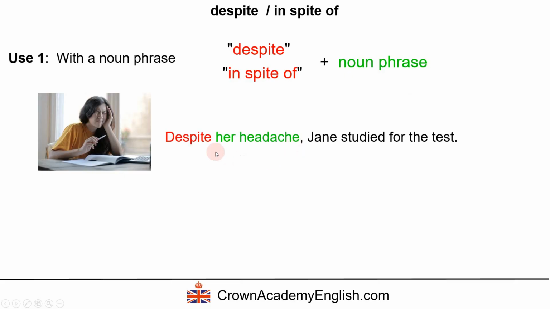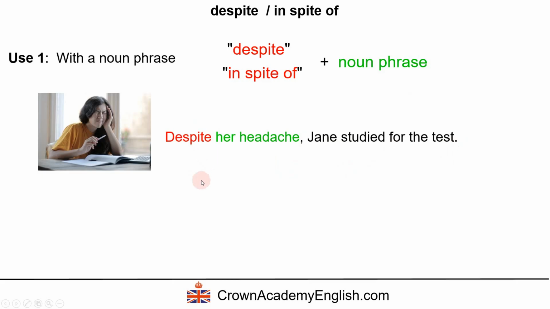Example. Despite her headache, Jane studied for the test. So despite followed by a noun phrase. So here it is, her headache, Jane studied for the test. Okay, so this is surprising because of this. Okay, and notice the difference.